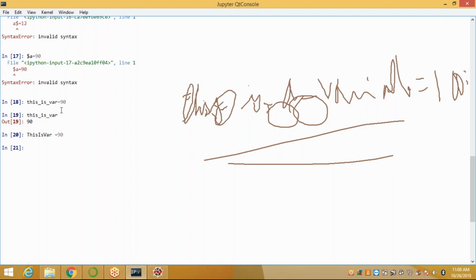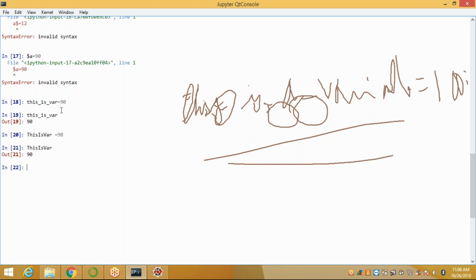It is also acceptable for defining an identifier or a variable. When you call this, it displays. In this way you can use it. You cannot start with digits or other specific symbols, and you cannot use any keywords when you define an identifier or a variable.